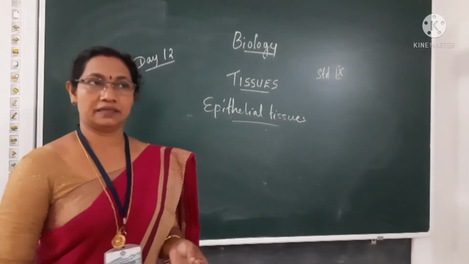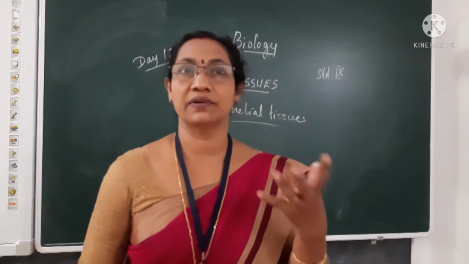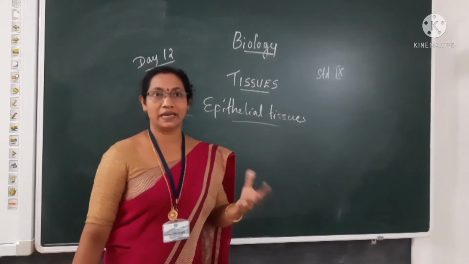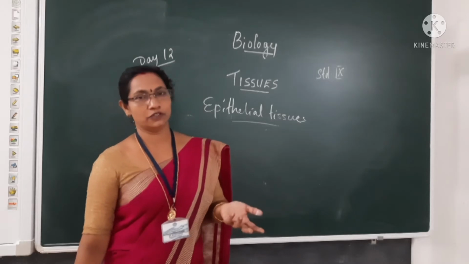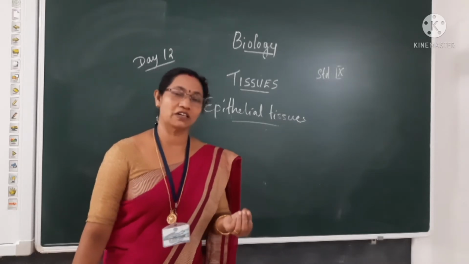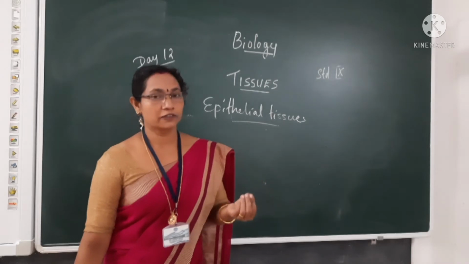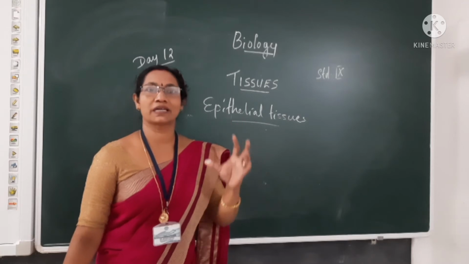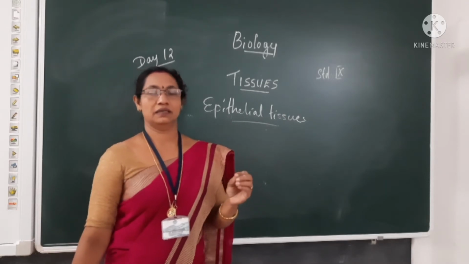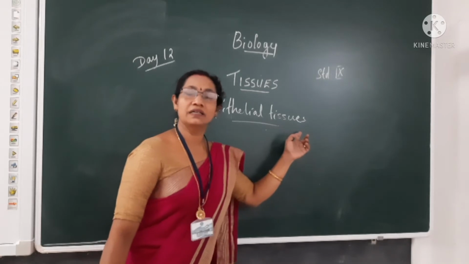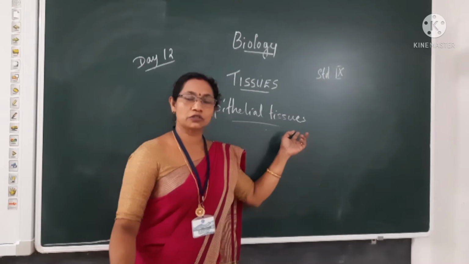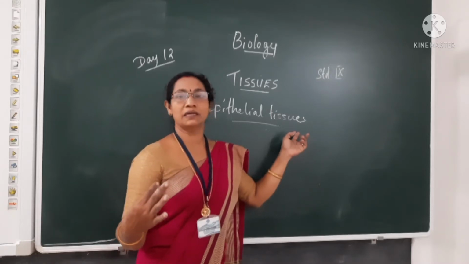You have already studied. Epidermis is the covering layer of plants. Similarly, the animals are also externally covered by one layer of tissues, and also all the organs of animals are covered by one layer of tissues. So that covering layer or protective layer of animals is known as epithelial tissues. So epithelial tissues are the covering tissues or protective tissues of the animal's body.